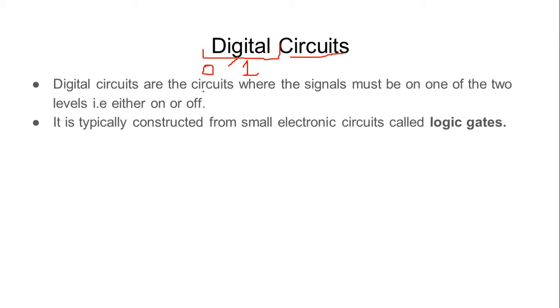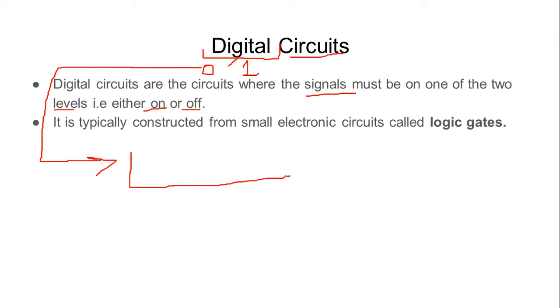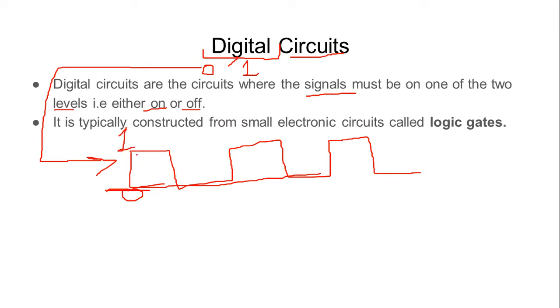So what are digital circuits? Digital circuits are circuits where the signals must be in one of two levels, either on or off. Digital circuits work on digital clocks. A digital clock simply says either the value is high or the value is low. So either the clock pulse will be at the zeroth level or at the first level.